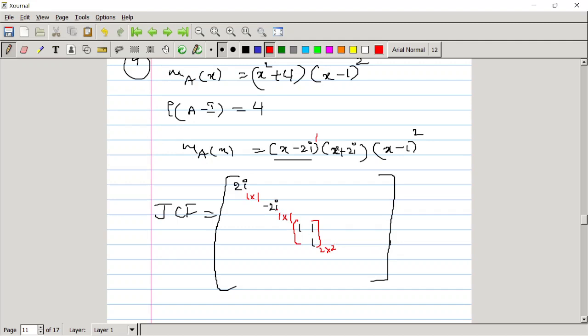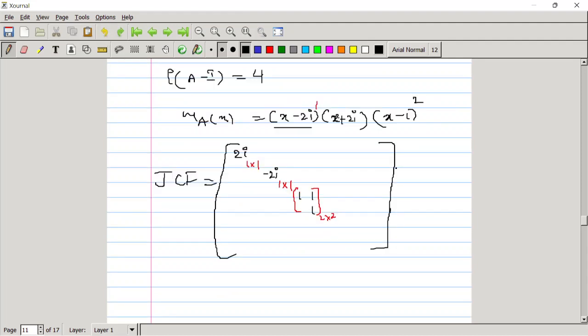So with this we covered 4 eigenvalues. Again we remain with the 2 eigenvalues. For these 2 eigenvalues we can write 1 1 also, or minus 2i, plus 2i also, but we don't know what to write. But it is given that one more condition, rank of A minus I equal to 4. From this we can check what the other values in this Jordan block are.